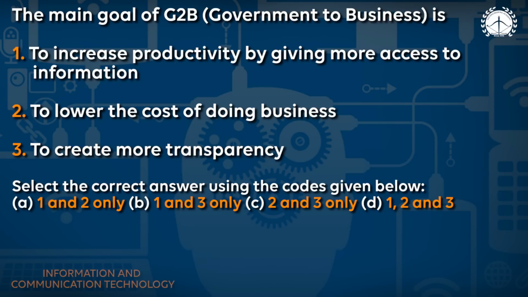Government to business interaction, government to business with the help of ICT. First point, to increase productivity by giving more access to information. Yes, it is true. E-tendering, this all comes under government to business. To lower the cost of doing business. Yes, this is also true.